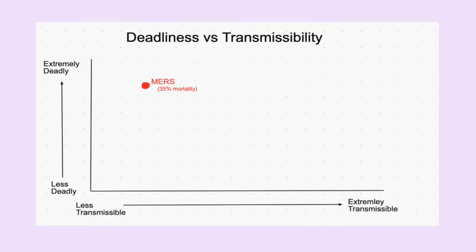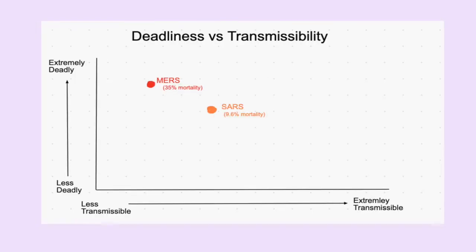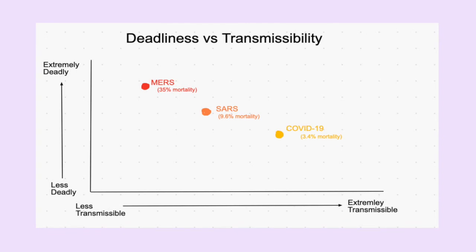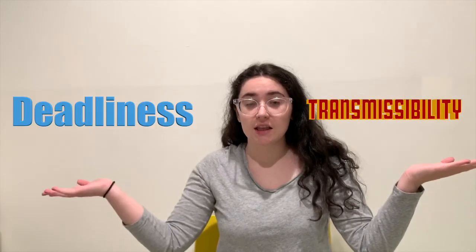Just look at the other known deadly coronaviruses, MERS and SARS, compared to COVID-19. They are more deadly but less transmissible, whereas COVID-19 is less deadly but more transmissible. For an outbreak to become a pandemic, there must be a balance between transmissibility and deadliness.